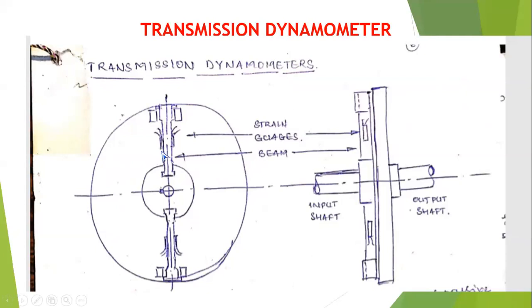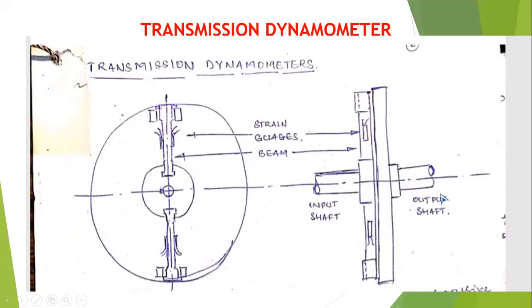All of you observe here, the pulley, and the center of the pulley is connected to the circumference of the pulley with the strain gauges on the beam. The center of the shaft is connected to the circumference of the pulley by using a beam. On the beam, fix the strain gauges.